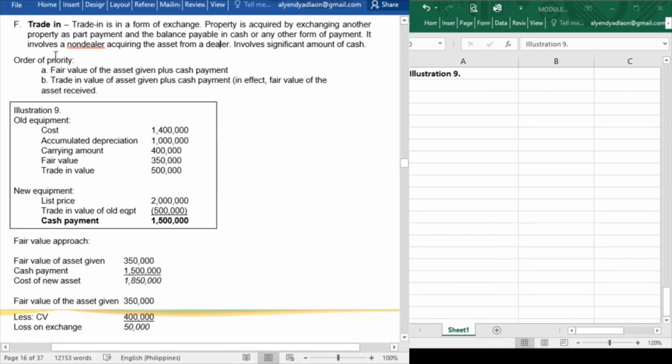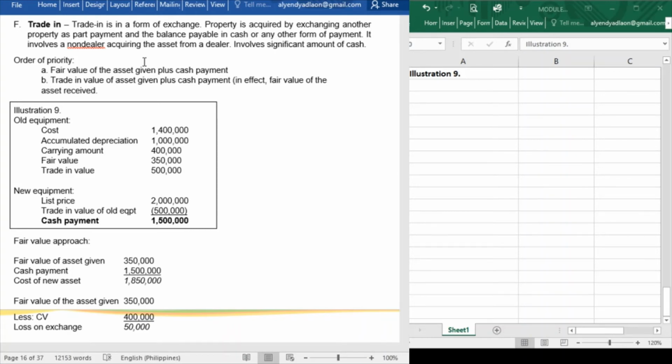So take note of this one, that this transaction is between a dealer and a non-dealer. Unlike with the mere exchange where there are two non-dealers who exchange their properties. While in the case of trade-in, this is a non-dealer and a dealer. Now for our order of priority, we have fair value of the asset given plus cash payment, and trade-in value of the asset given plus cash payment. Take note that the company who gives the trade-in is always the one who pays the cash, because such company is the one who will purchase the new property.